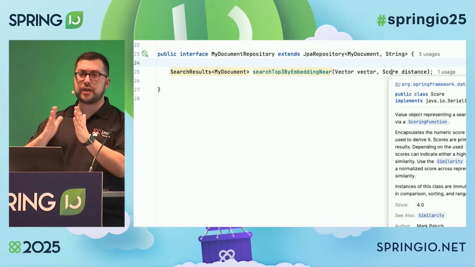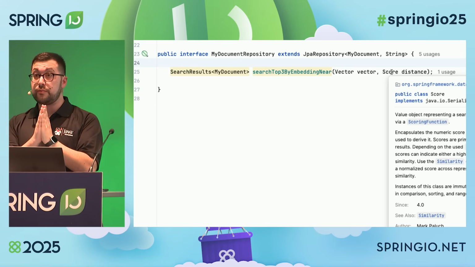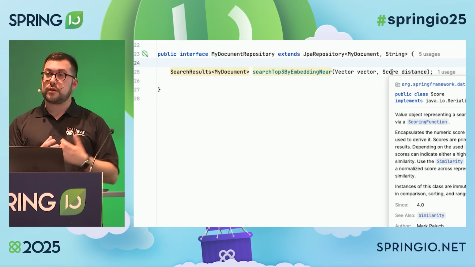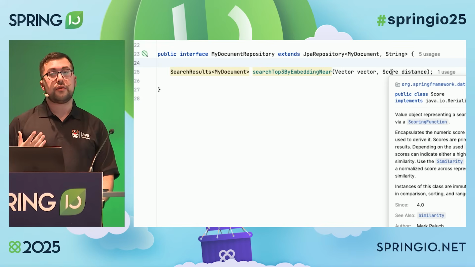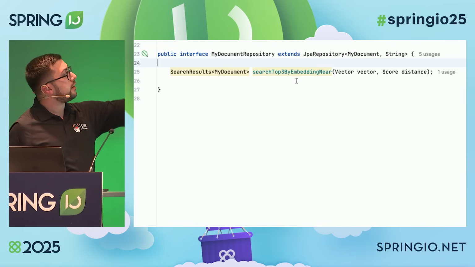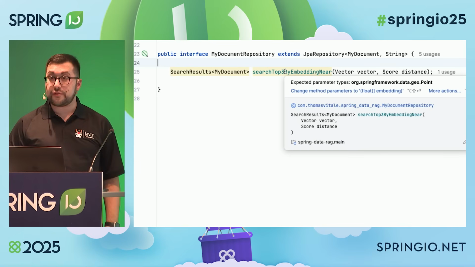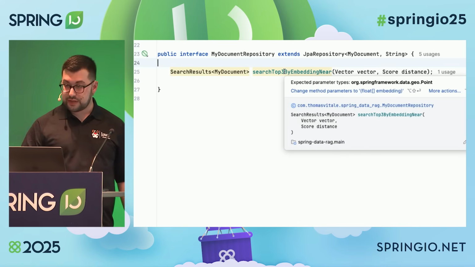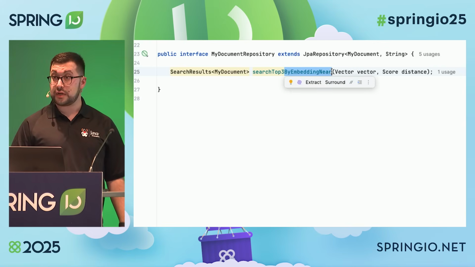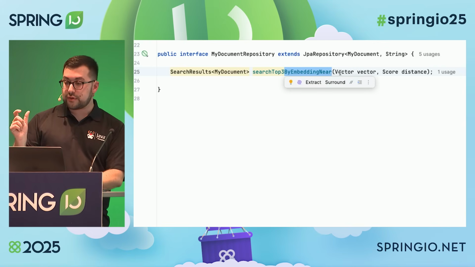All these vectors are in a multidimensional space. The closer they are to each other, the closer they are in meaning. So the score is a representation of how relevant the data is based on my initial question. And then I'm using the normal way of building a query here. I'm searching for top 3, so only the top 3 relevant data by embedding near. So all the embeddings that are close to the input vector.